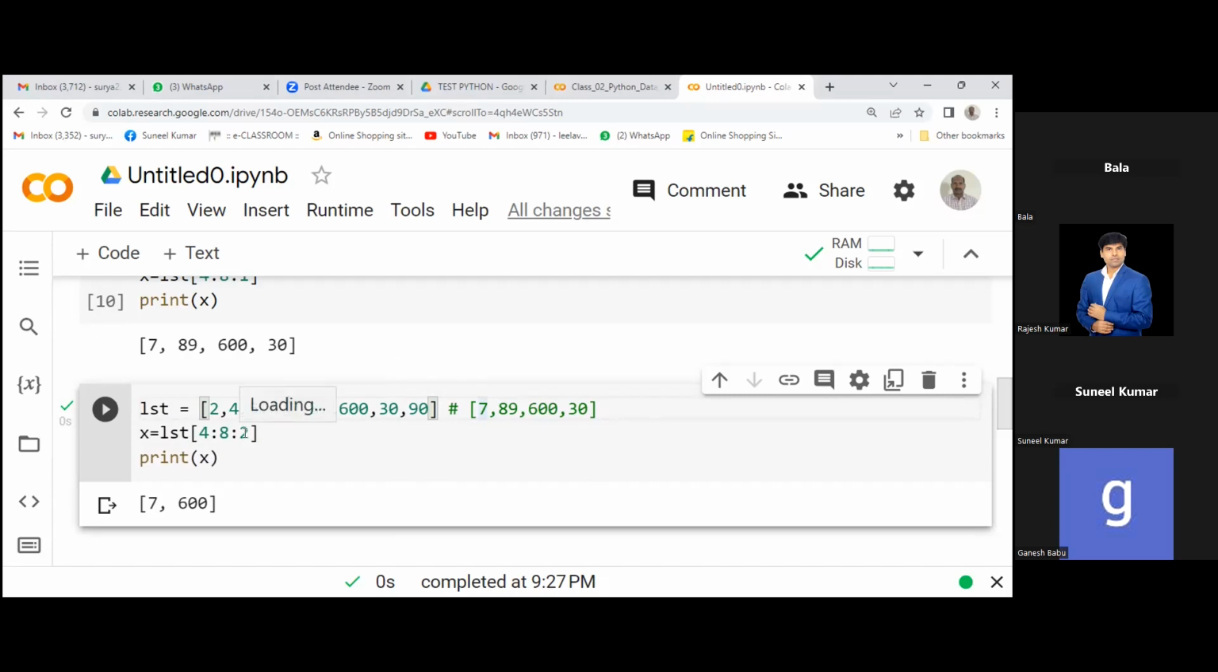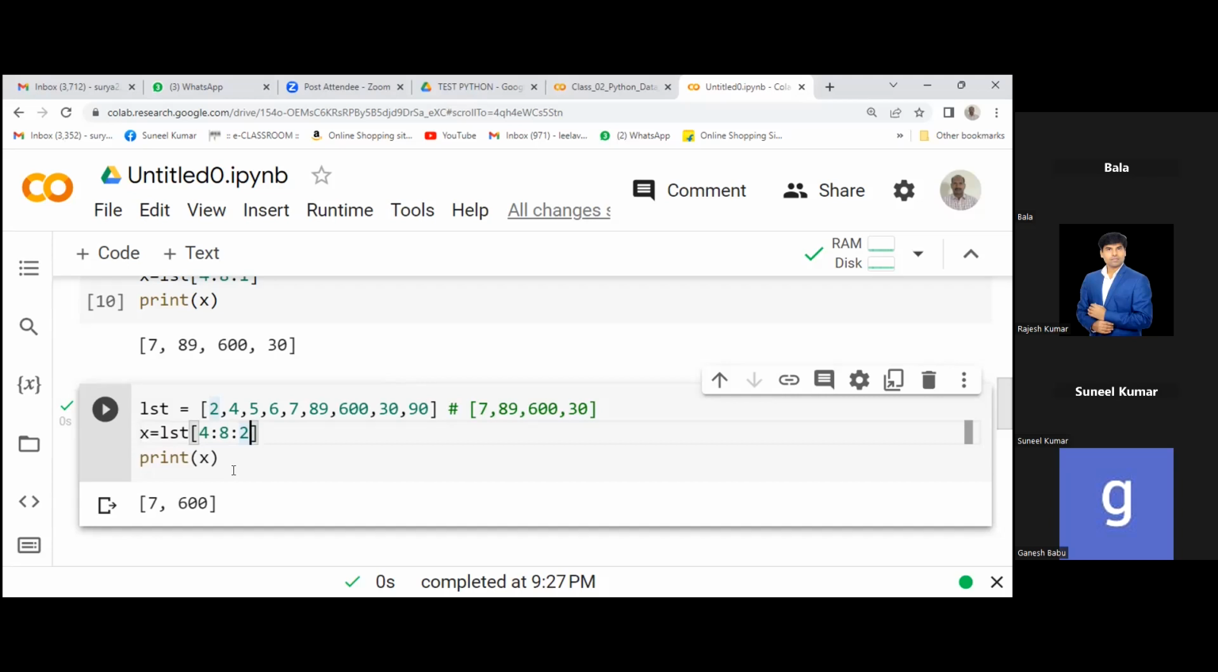Okay. The last one is called the gap. It is called the step or gap. How much is the gap between two data points? Okay. See, if you're taking the range from 4 to 8, so 4 to 8, it will produce what? 7, 89, 630. Yes. This is the range. But because you have taken 2 gap, right? Yes. So now there's a 2 gap between two data points.